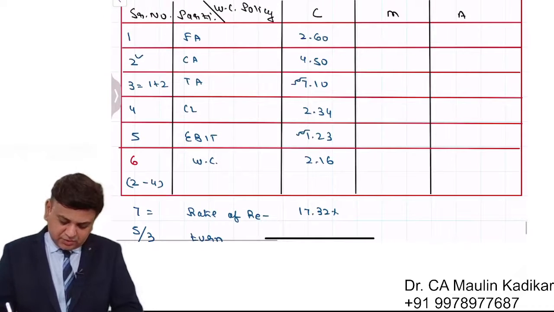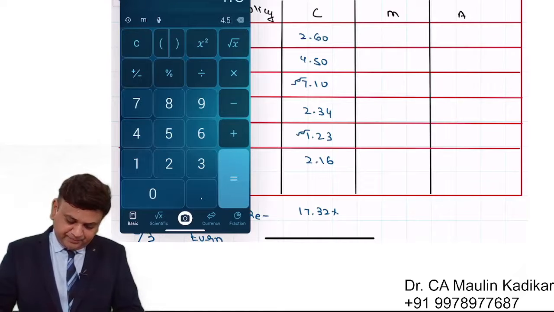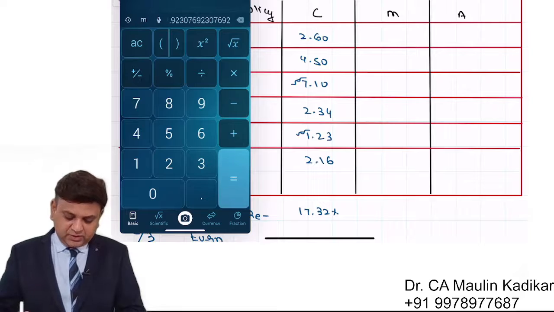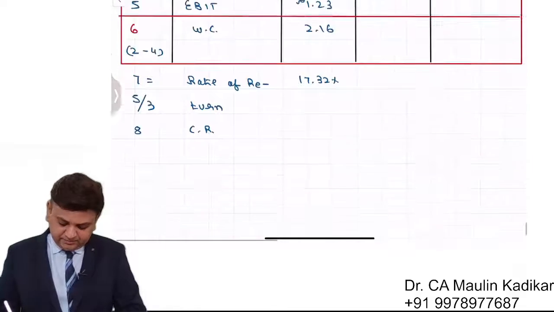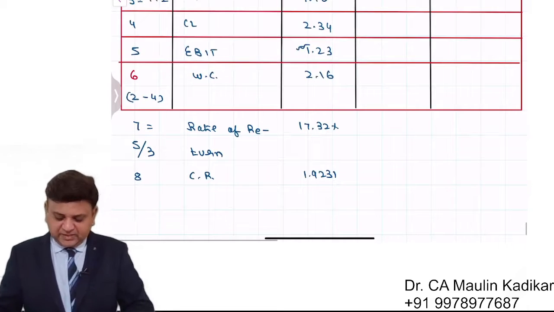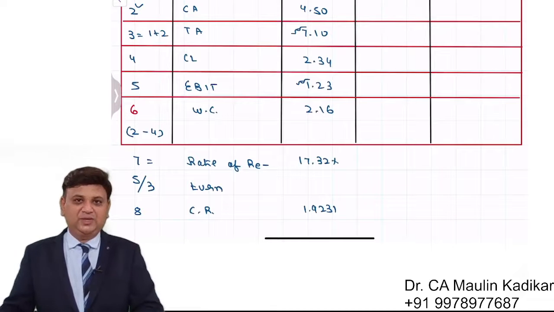Next is current ratio, CA 4.5 divided by CL 2.34, that is 1.9231. That is the way the current ratio is formed. This is what we are required to do.